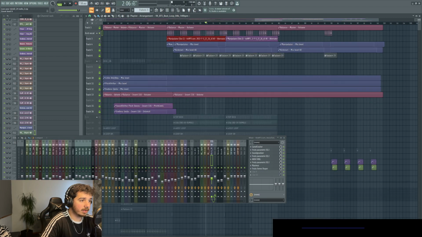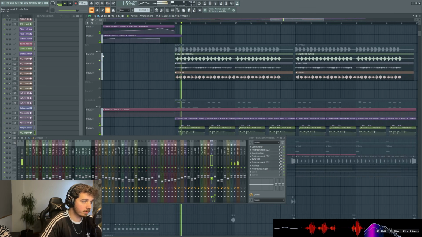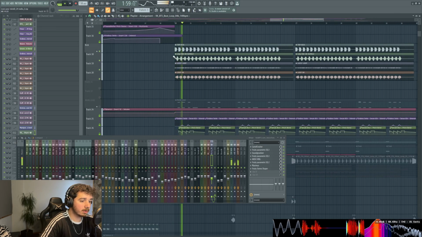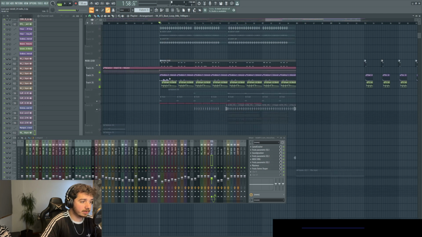Then we have the kick and the rumble. Now the rumble is just 3 loops layered. Now with the kick, I just like to find cool sounds to stack them on top of each other. And then we have the lead.